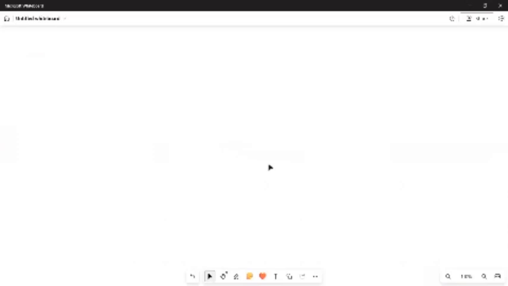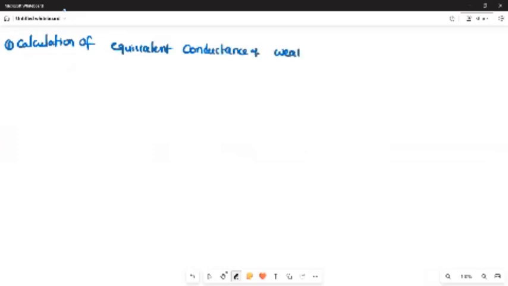First one. So we can calculate the calculation of equivalent conductance of weak electrolytes at infinite dilution.